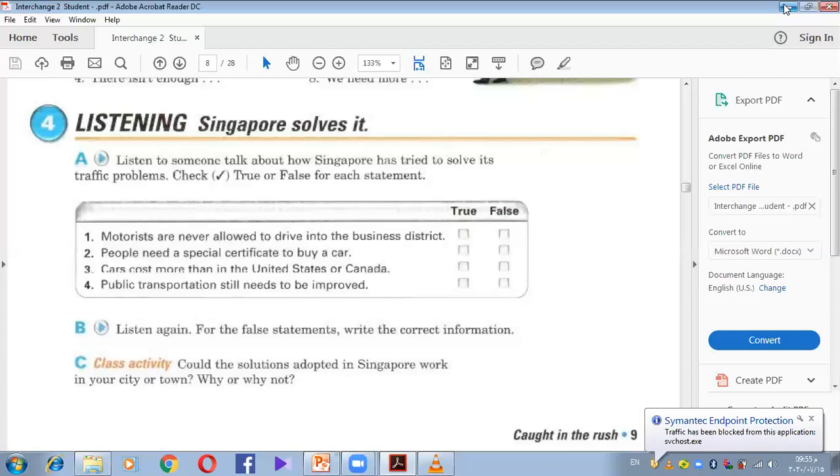Page 9, Exercise 4, Part B. Listen again. For the false statements, write the correct information.